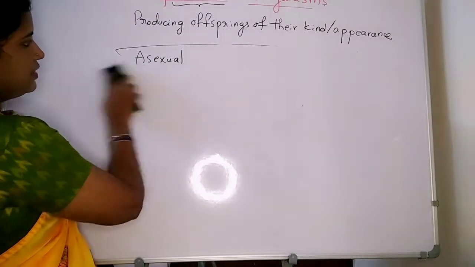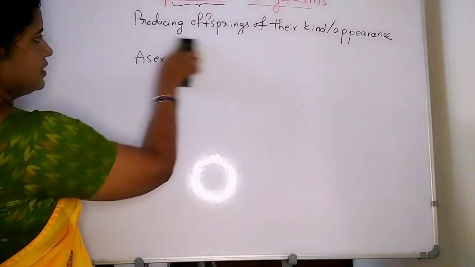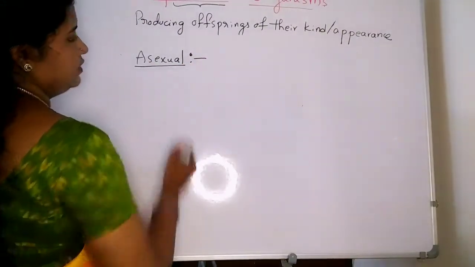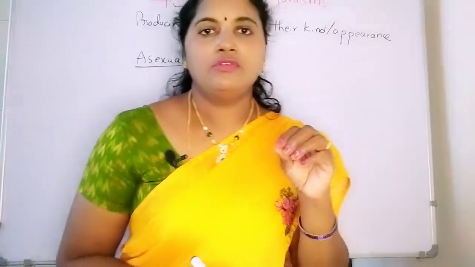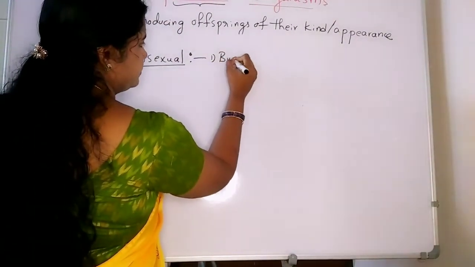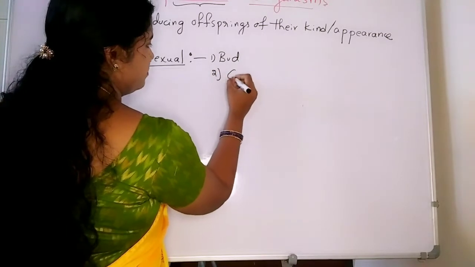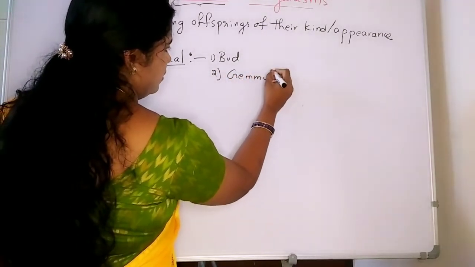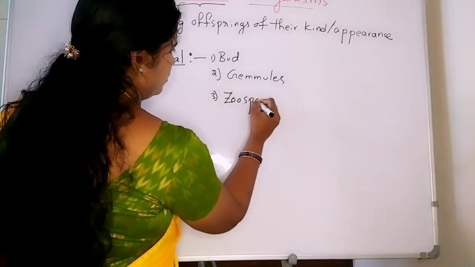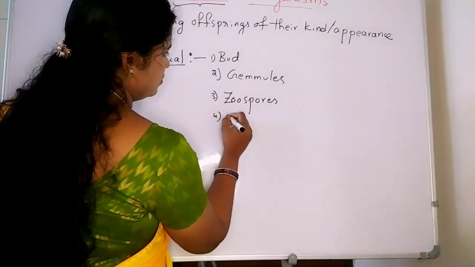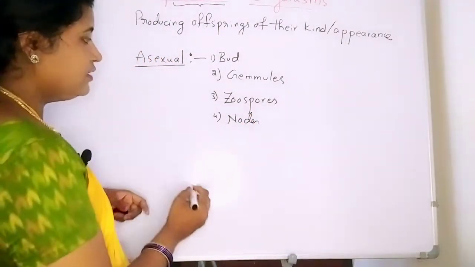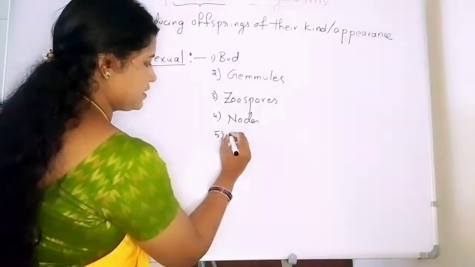In asexual reproduction, a very important thing here: first, it can reproduce with the help of bud-like structures, then gemmules, zoospores, nodes, okay, and then budding also takes place in some other organisms.